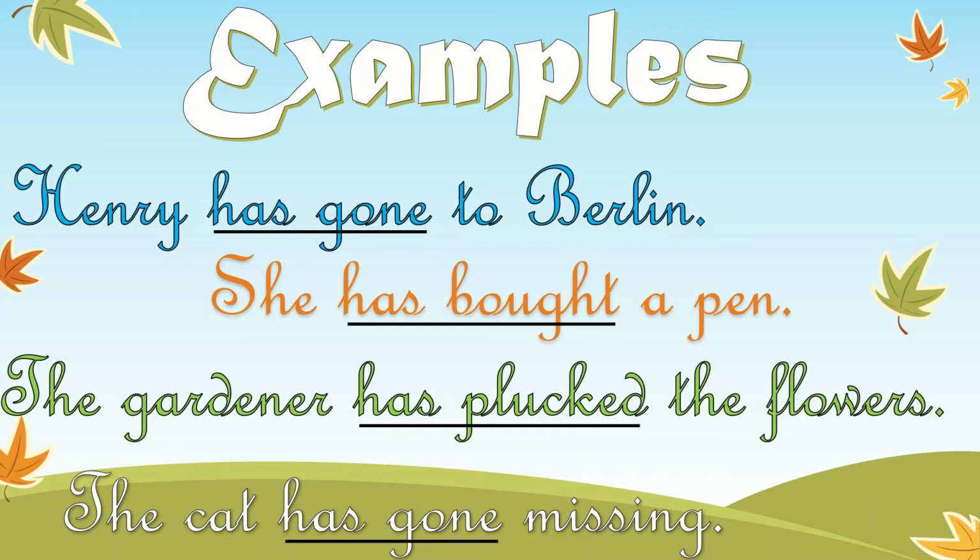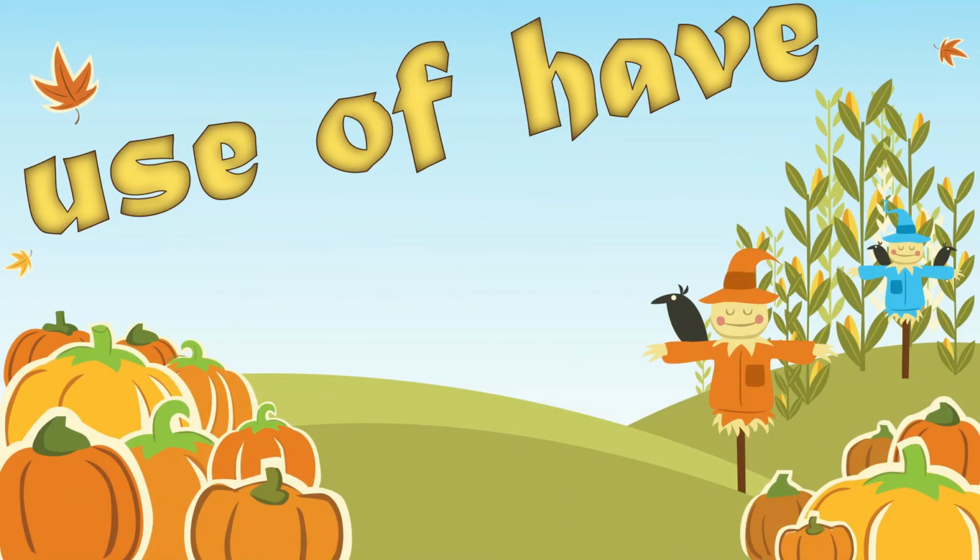Why? Has been used because of single subjects, right? Henry, one boy. She, representing a single person, right? She is a single person pronoun. The gardener, the cat. We had single subjects, so we have used has, right? Now let's move on to have.